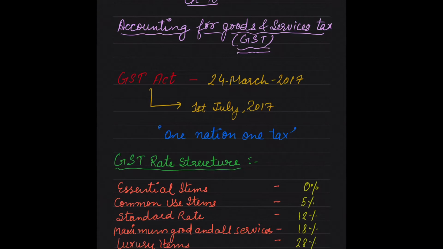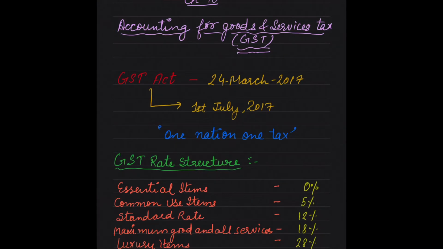Tax is divided into two parts, direct and indirect. Examples of direct tax are income tax, property tax, etc. Examples of indirect taxes are excise duty, service tax, central sales tax, VAT, entertainment tax, etc. Like these, GST is also an indirect tax levied at a prescribed rate on every supply of goods and services except on petroleum and alcohol for human consumption. Supply of goods means sale of goods, and supply of services means rendering of services.